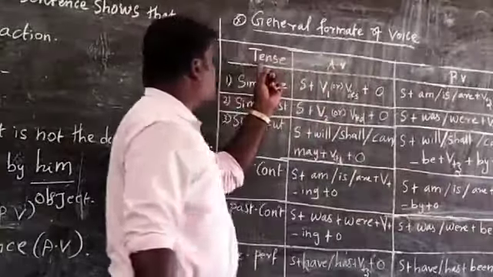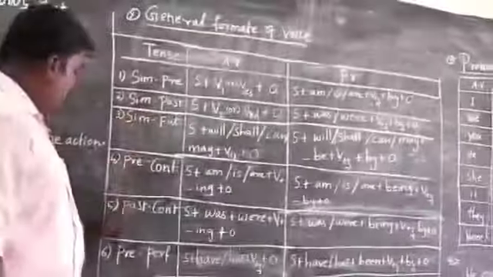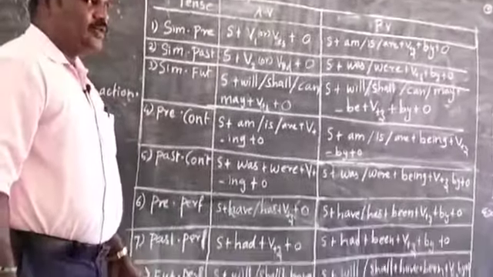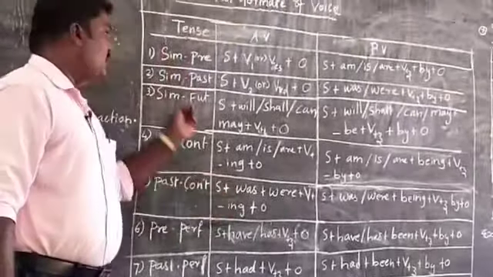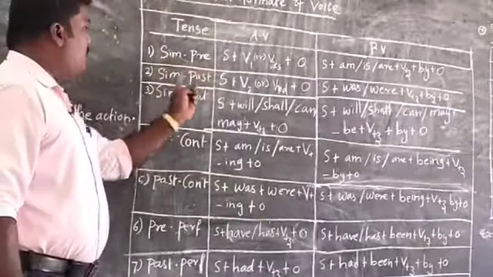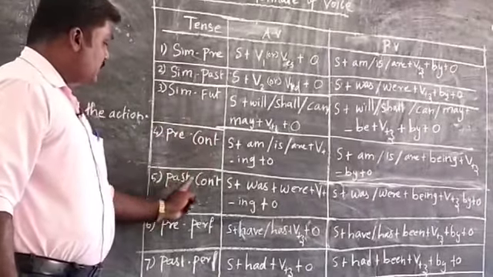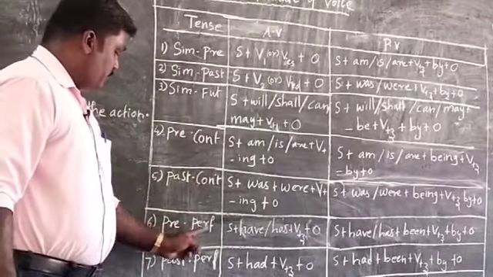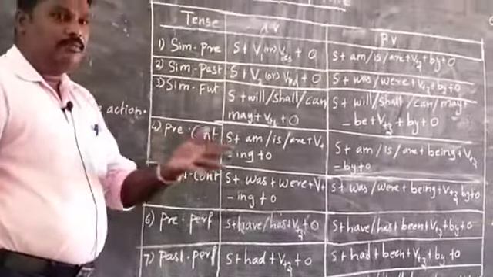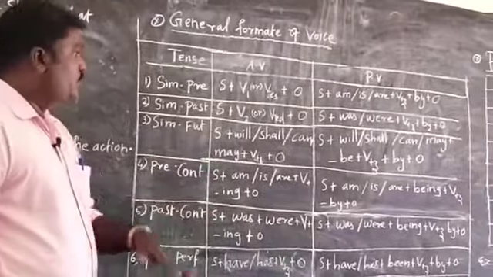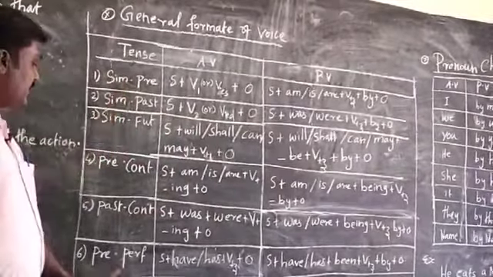This is the tense form, this is the active form, and this is the passive form. And the tense, what is the tense? There are 12 tenses. Among the 12, we have to change 8 sentences into passive voice. The other 4 cannot be changed. What are the 8 sentences we can see here? Simple present, simple past, and simple future. Present continuous, past continuous, present perfect, past perfect and future perfect. The other 4 cannot be changed from active into passive. So what are the tenses that can change into passive? That is written on the board.